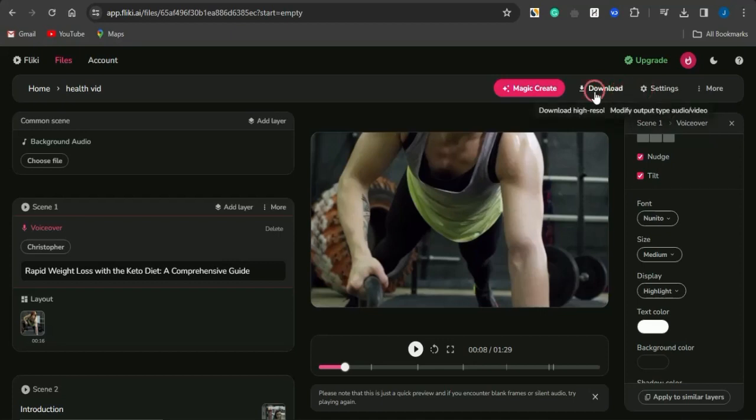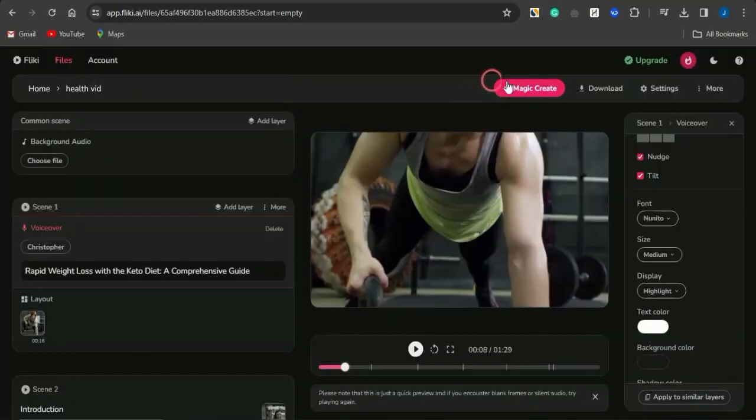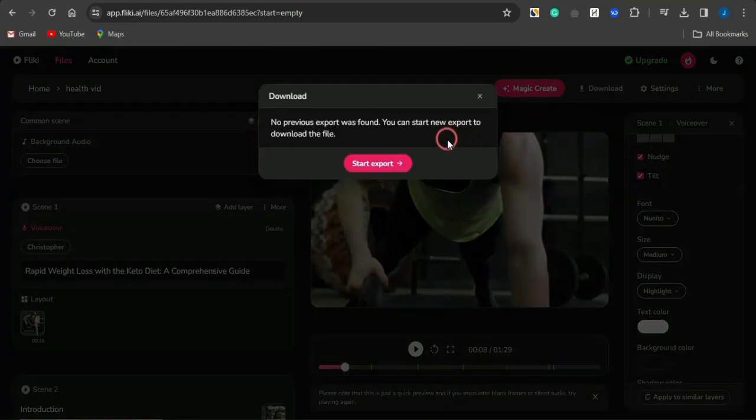Once you're done, guys, come right here to settings and select the aspect ratio which you want for your video, whether a square video, portrait, or landscape. Since I'm creating regular YouTube videos, I'm going to use landscape. Once I click on save, I'll click on download and then start export. The video will get downloaded on my device, and once it's downloaded, I can head on to the next phase.